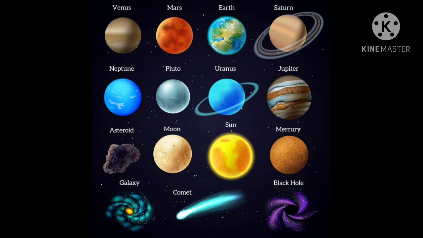Some celestial bodies are very big and hot. They are made up of gases. They have their own heat and light which they emit in large amounts. These celestial bodies are called stars. Some celestial bodies do not have their own heat and light. Those are planets, satellites, asteroids, meteorites, comets, etc. In other words, any object in the universe is known as a celestial body.